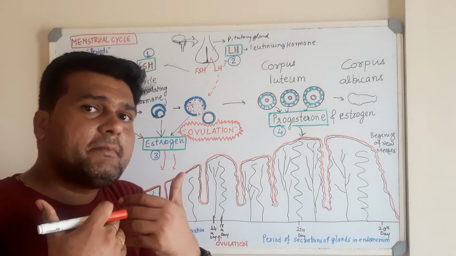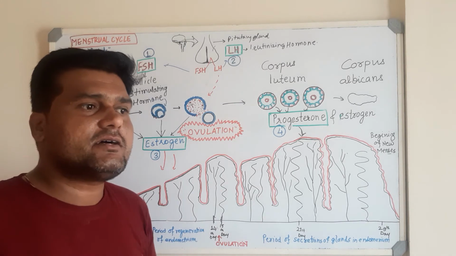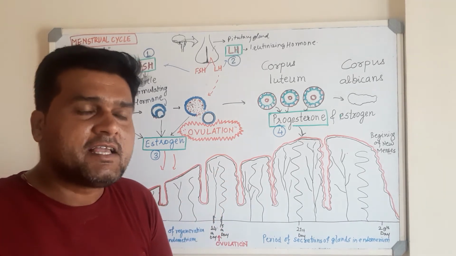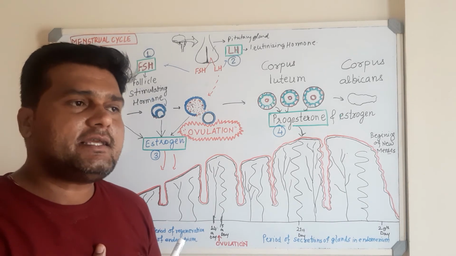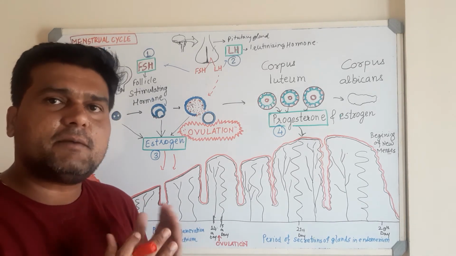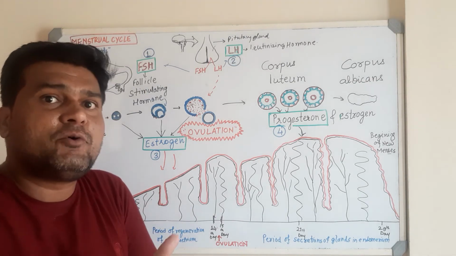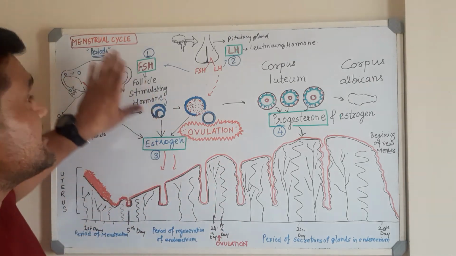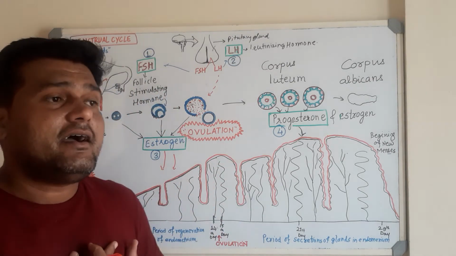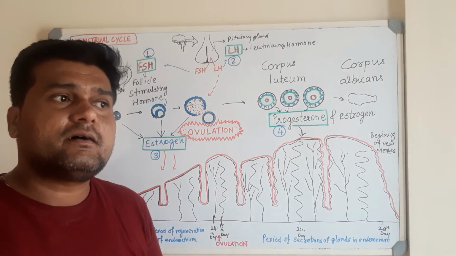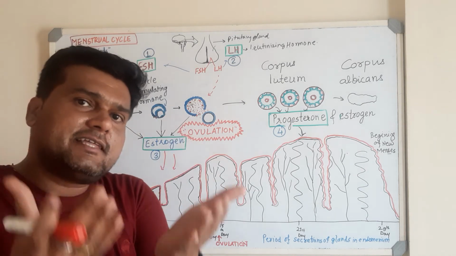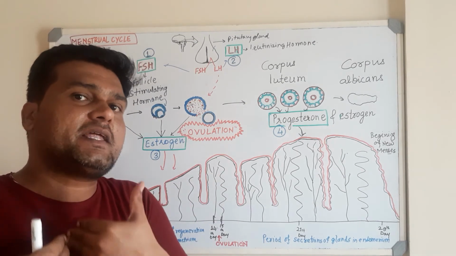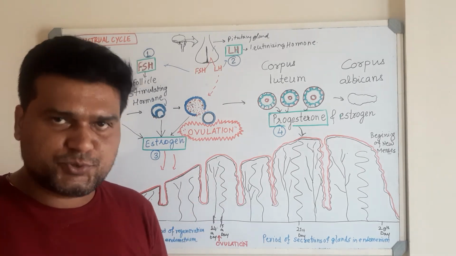And the moment the baby takes birth, that is the process called parturition, and after parturition there is what we call milk feeding. ठीक है, तो माँ जो होती है अपने बच्चों को दूध पिलाती है. Till that moment you will not be getting this particular menses. The moment that process is over, the milk feeding starts, then the menses regulate again. फिर से menses regular आना शुरू हो जाते हैं.